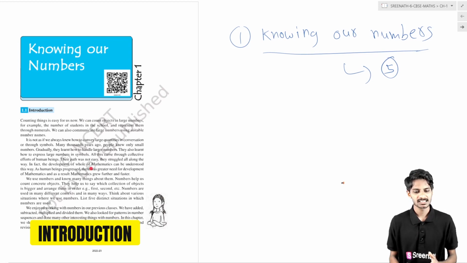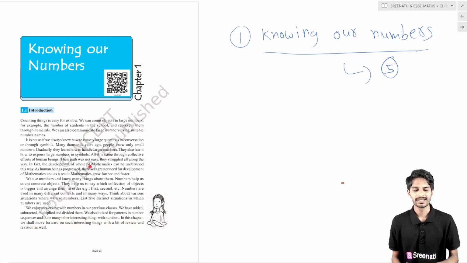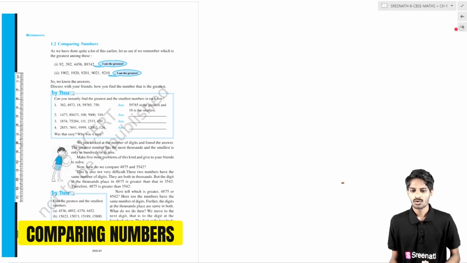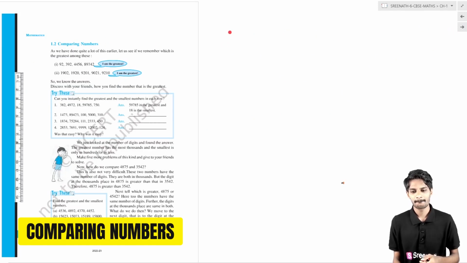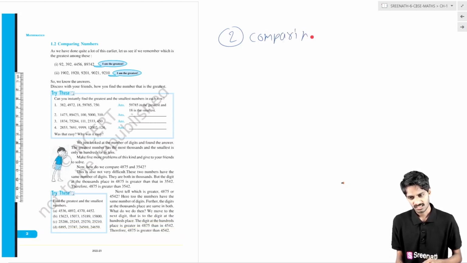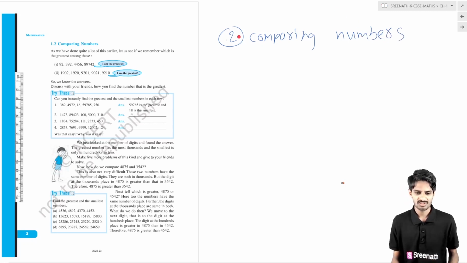Here the first topic is the introduction. It is not very interesting or important, so we can leave it. So we start with the second topic, comparing numbers. How we will compare numbers. We have learned this in the previous class also, but we will have a quick revision. In this series of numbers, what is the greatest number? Tell me. In this series, the greatest number is this. But why?